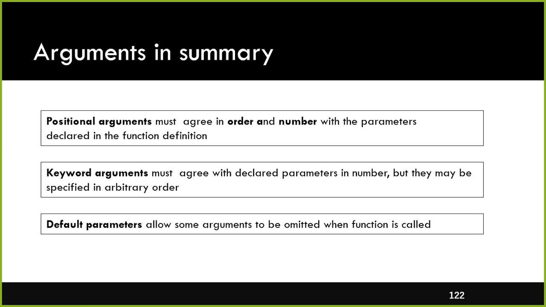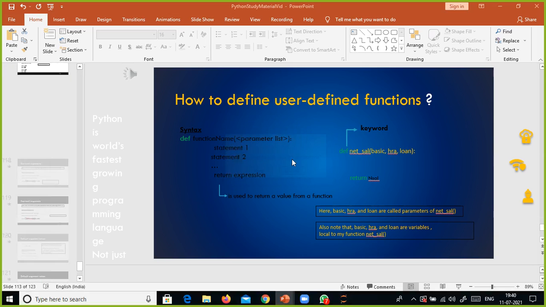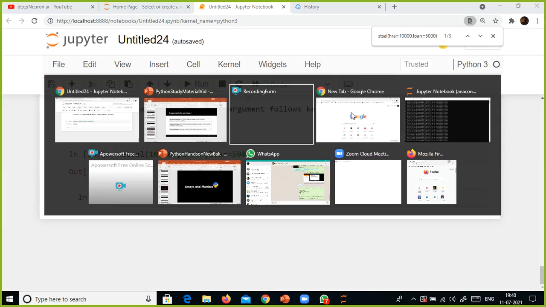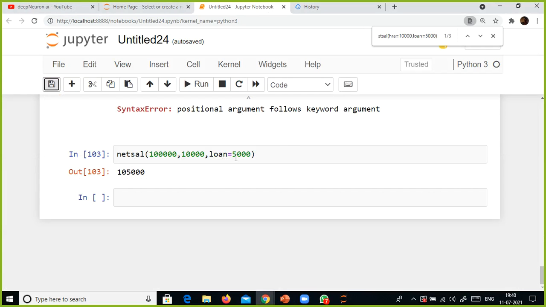Default parameters allow some arguments to be omitted when the function is called. Okay, you don't have to specify the values for all of them. That is the one thing you need to remember.